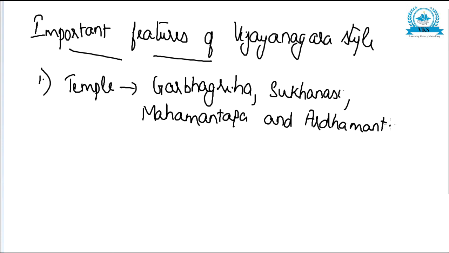So this is the first speciality of the temples made in Vijayanagara style.